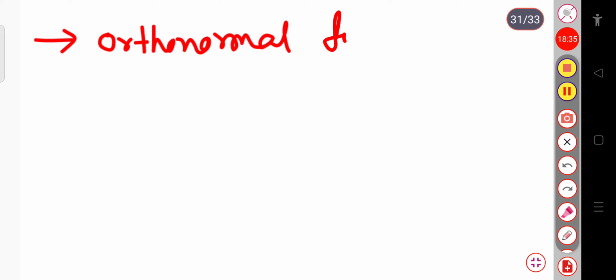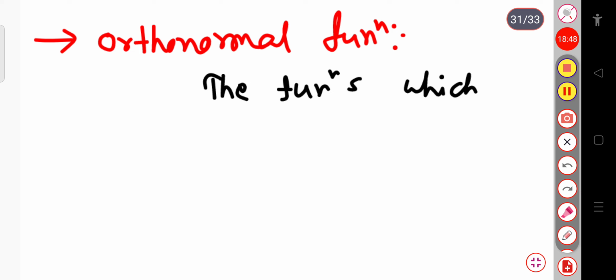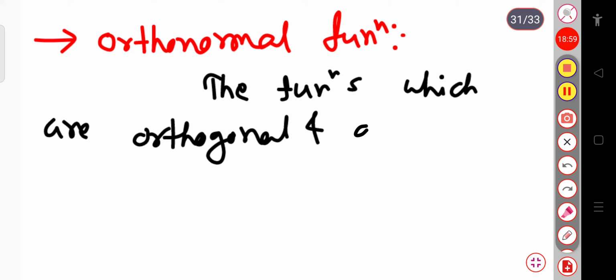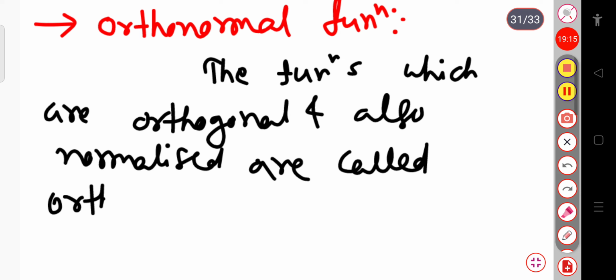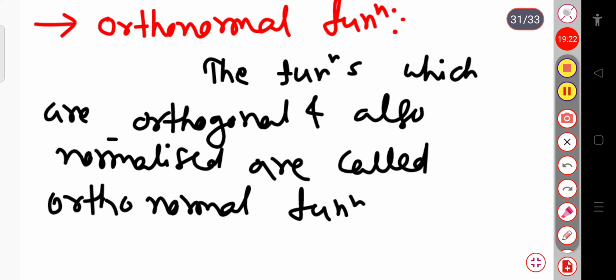Orthonormal wave function: the functions which are orthogonal and also normalized are called orthonormal functions.